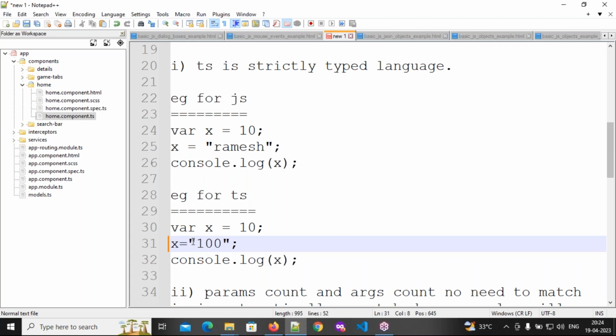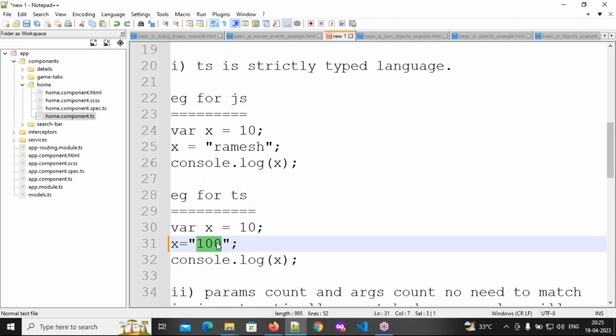The data type is number, but the data is string. If you write anything in double quotations, TypeScript will treat it as a string only. Though you are writing a number, TypeScript will treat it as a string only. So here it automatically assigns the data type as number, but in the next one you are reassigning with a string. Since the data type and data are not matching, we'll get an error. Clear, everyone? Please respond.